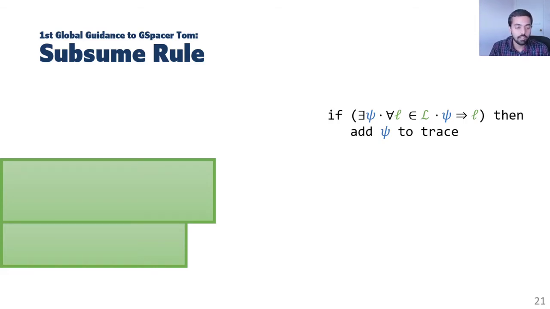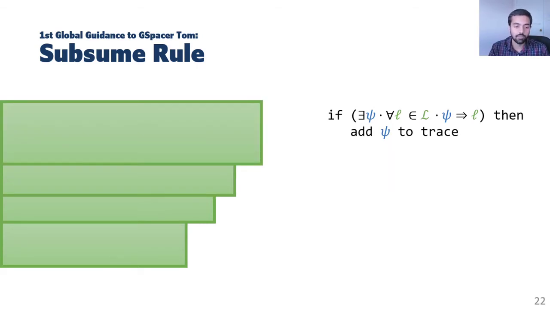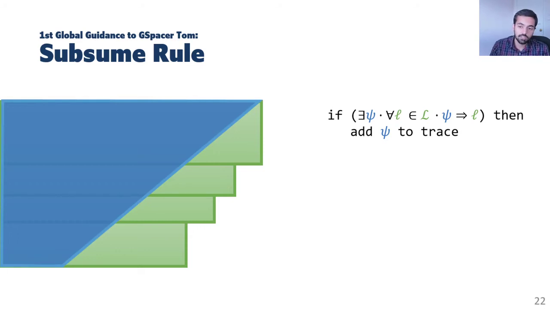Just to get an idea, imagine that Spacer learns two green lemmas in some context, and after a few iterations, Spacer learns two more green lemmas. Now, what's Spacer trying to do here? Spacer is trying to represent an over approximation of reachable states using a set of lemmas. If we apply the subsume rule, we can represent the same over approximation of reachable states using a single lemma psi.